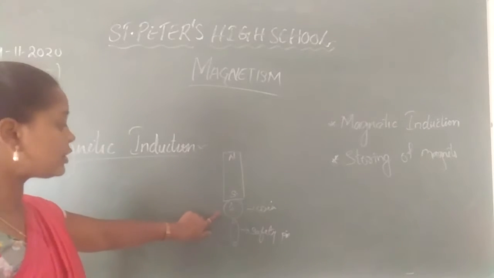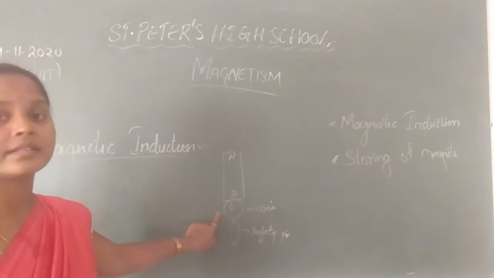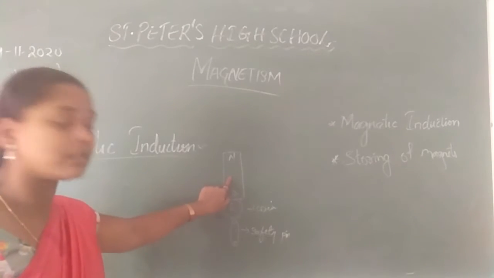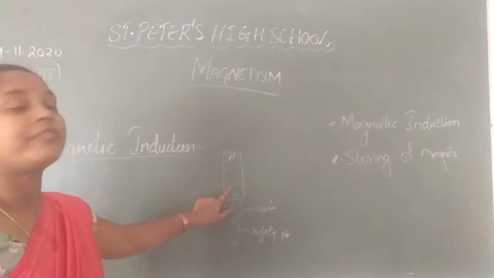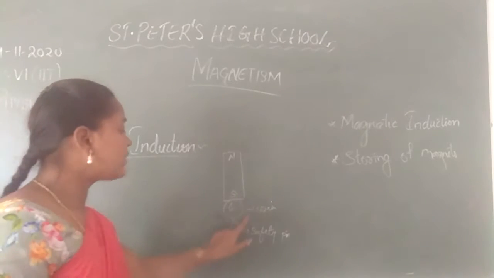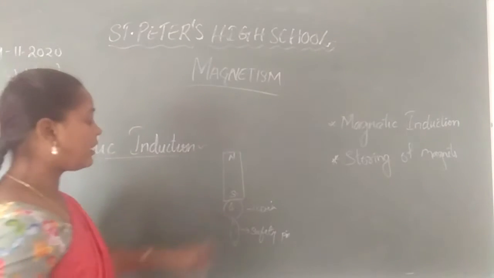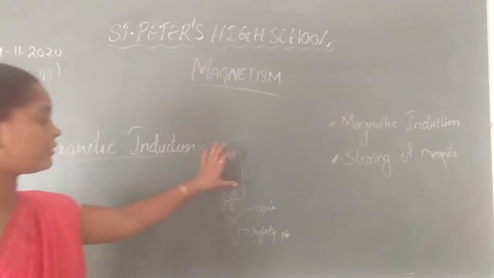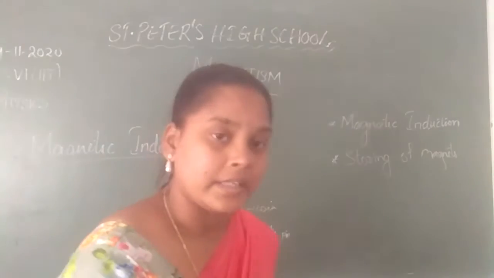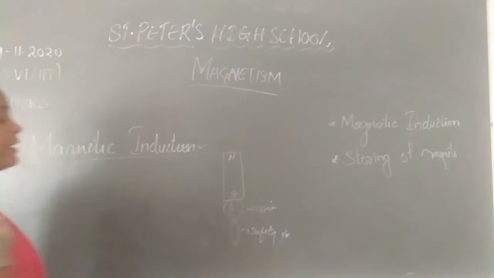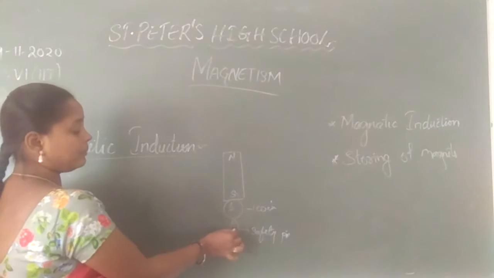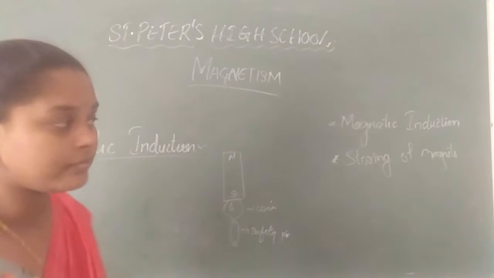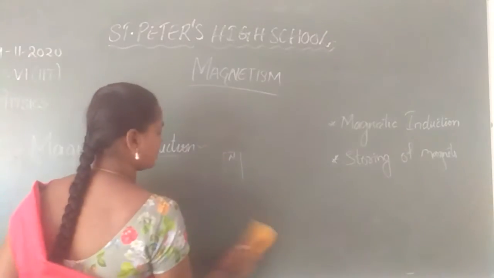Why? Because this coin acts as a temporary magnet. Because this coin is attracted by the magnet, some power is gained by the coin from the magnet. So this coin also behaves as a temporary magnet. As it is a magnet, it attracts the safety pin, which is a magnetic substance. This phenomenon is called magnetic induction: the phenomenon where a magnetic substance attracts another magnetic substance when it is connected to the bar magnet. Okay. Next is storing of magnets.